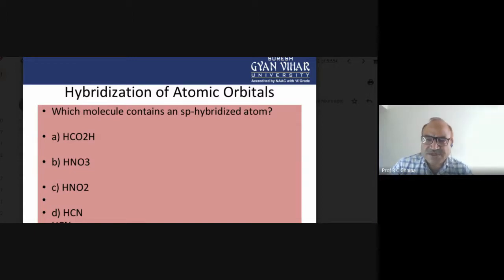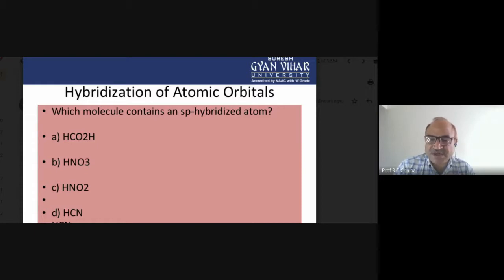sp2 hybridization in the case of carbon-containing compounds, where we have a carbon double bond carbon. Carbon double bond carbon are the unsaturated hydrocarbons, where sp2 hybridization can explain the characteristics of those. So sp2 hybridization, the carbon double bond carbon, is relevant with the olefins. Olefin compounds have this type of hybridization.